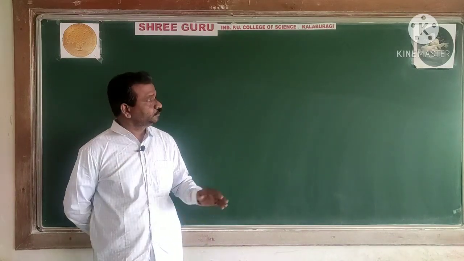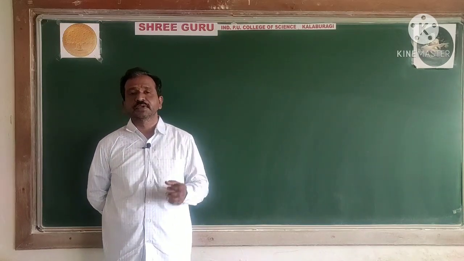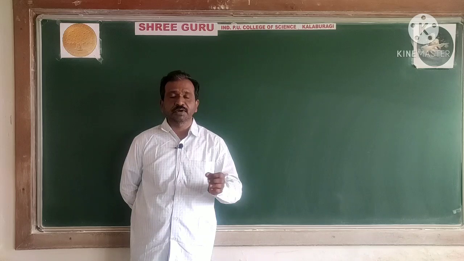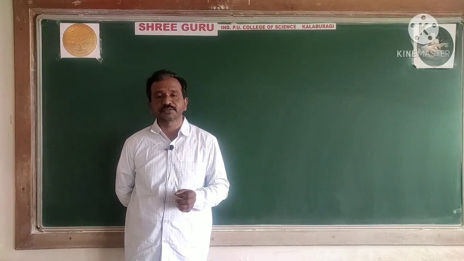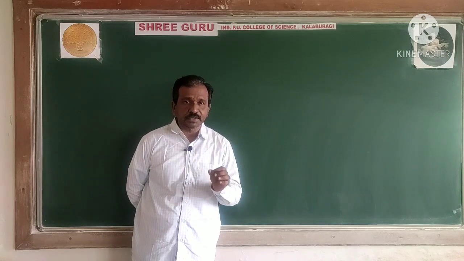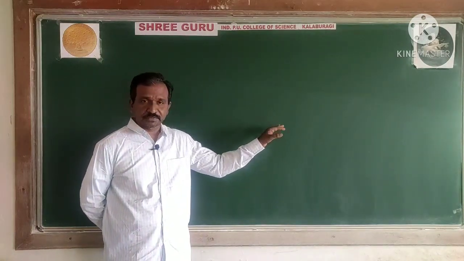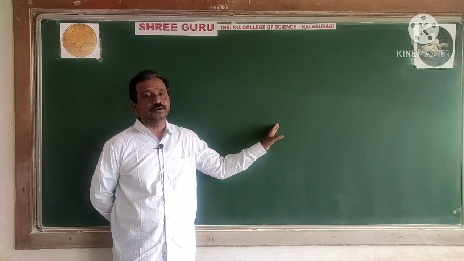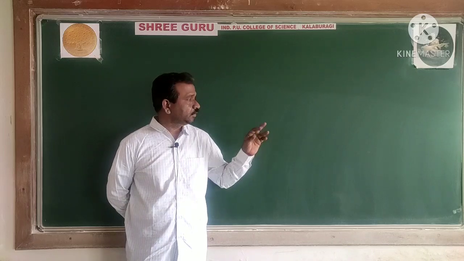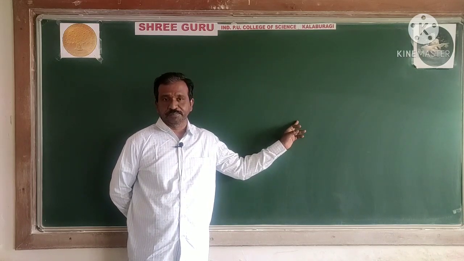In this way, regarding viruses we studied in the previous class, remember that single stranded RNA is found in the case of plant virus. In plant virus, single stranded, you know that, double stranded and single stranded. The virus that affects plants comprises single stranded RNA.